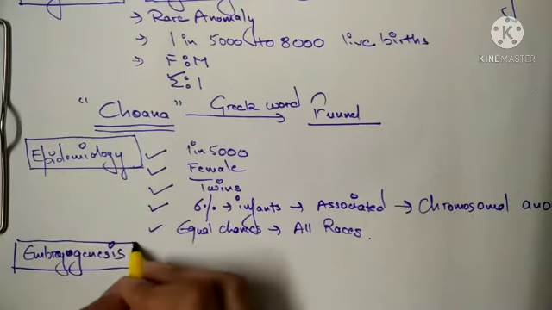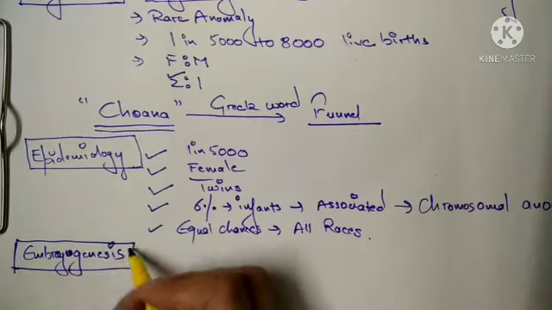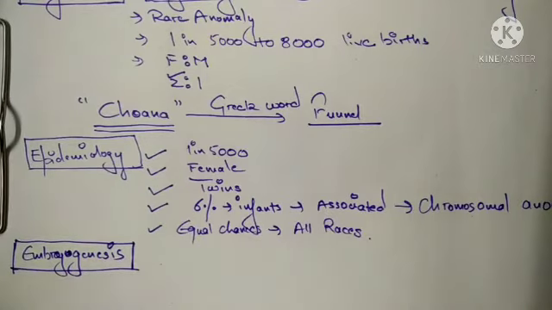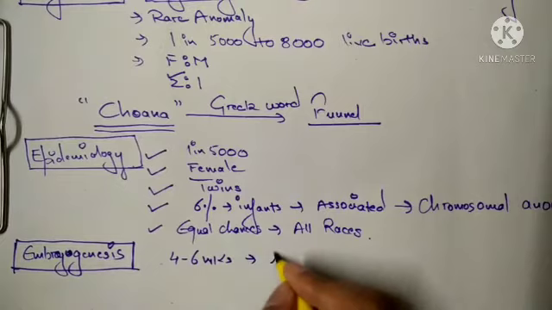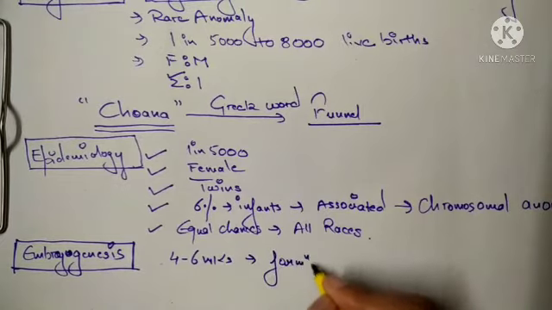Embryogenesis means how and when, at what week this disorder starts in the fetus. Between 4 to 6 weeks of gestation, there is a formation of the primitive nasal structure. So in the womb, at 4 to 6 weeks of gestation, there is a formation of the primitive nasal structure. You can write at 4 to 6 weeks, what we can see, there is a formation of